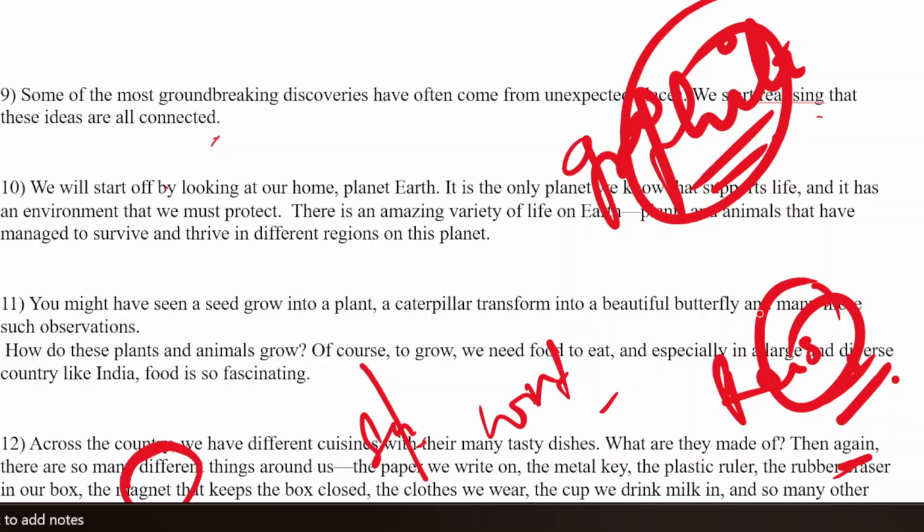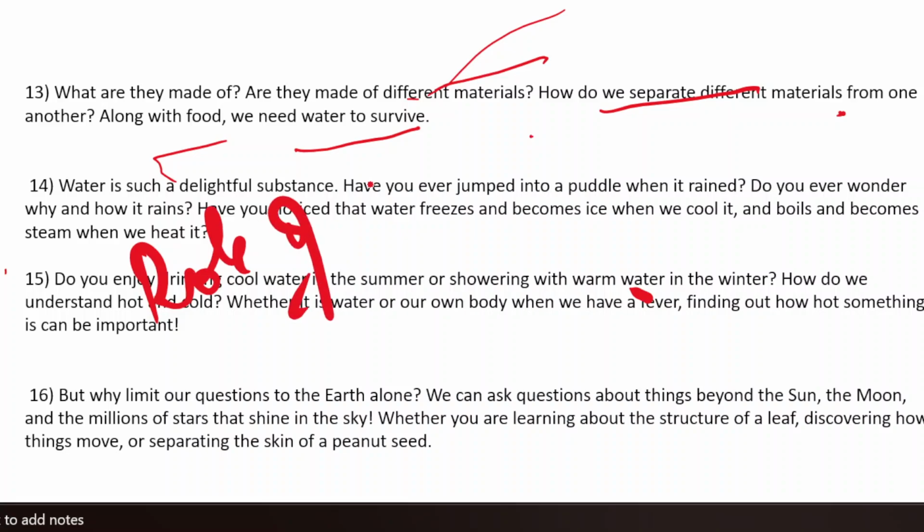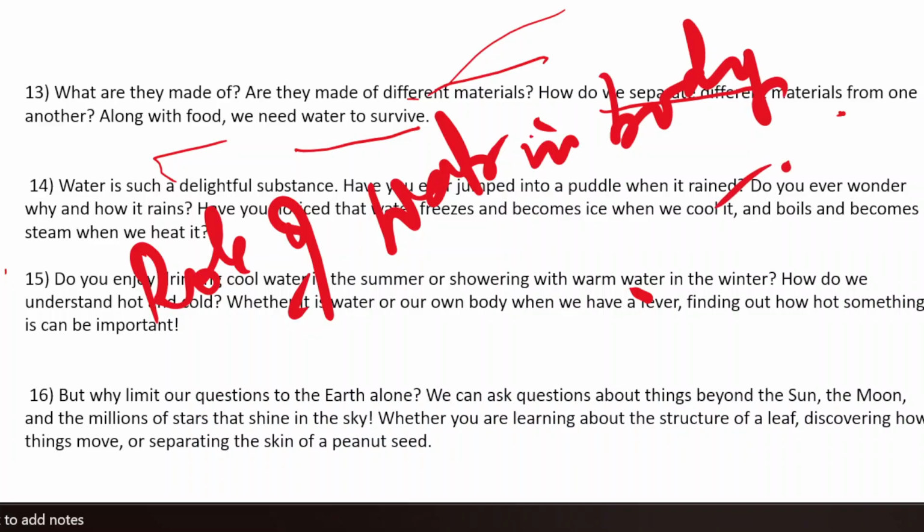Which we understand. And now in this class, we are going to learn the details, right, of everything. Then what are they made up of? Are they made up of different materials? How do we separate different materials from one another? Along with food, we need water to survive. खाने के साथ हमें पानी की जरूरत क्यों है? Now, what is the role of water in our body? क्या रोल है वाटर का?